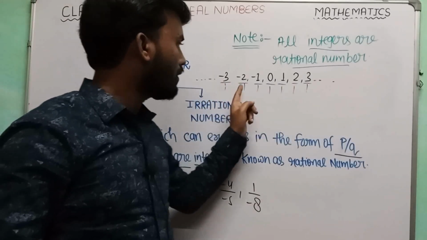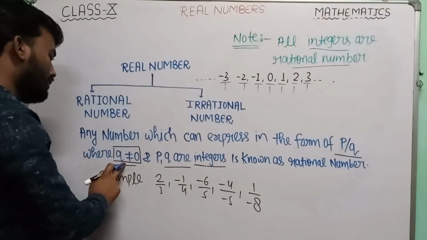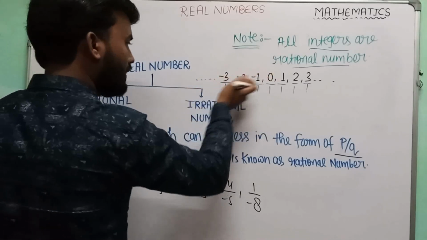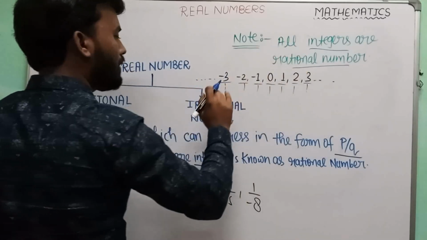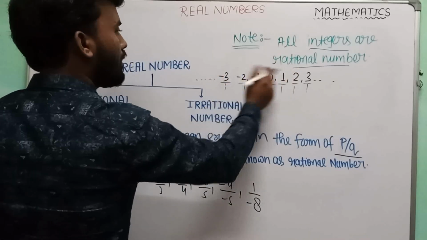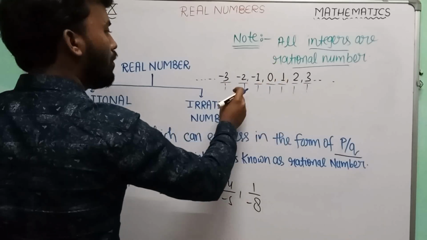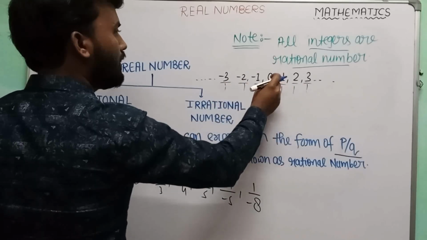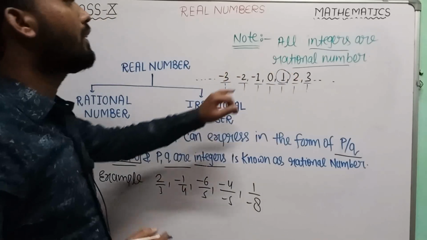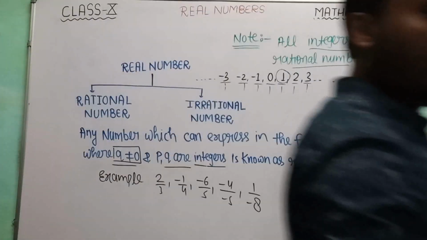In the denominator of each number there is 1, which is not equal to 0, and these numbers are integers by themselves, and 1 is an integer by itself. So we can say that all integers are rational numbers, isn't it?